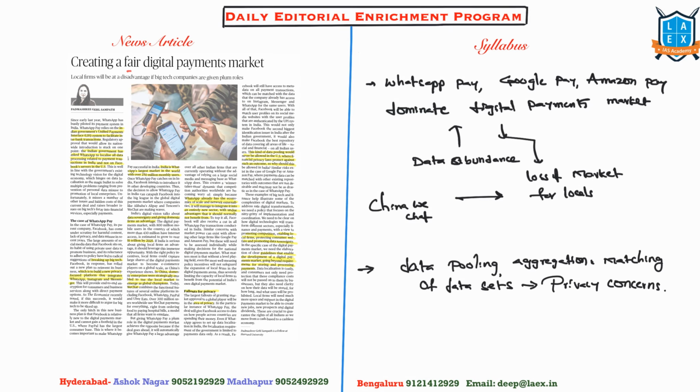The next is creating a fair digital payments market. In India today, the digital payments market is reaching its peak, and WhatsApp, Amazon, Google, all these have come with their respective pay apps. All these pay apps work on a common interface, that is UPI. This unified payments interface system belongs to Government of India. So in this case, the foreign multinational companies are able to take the market of India with regard to digital payments based on the platform developed by India itself.